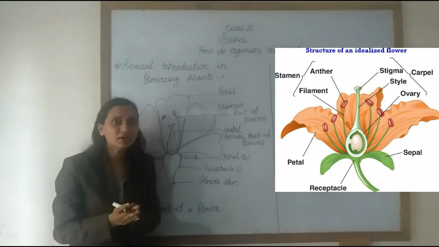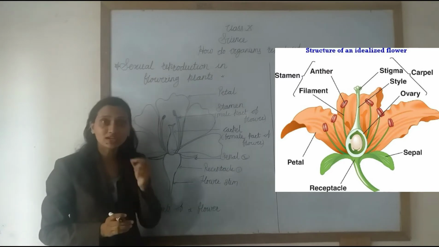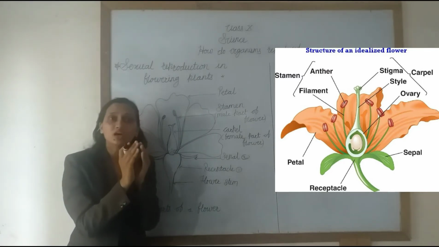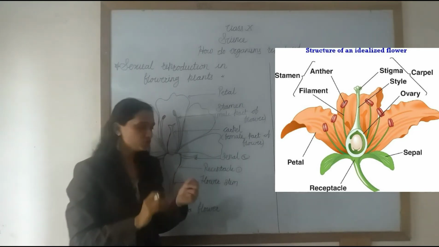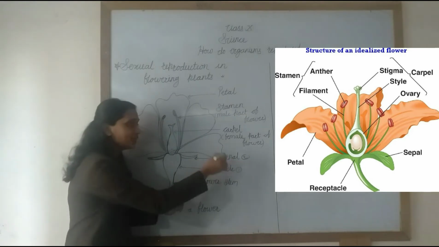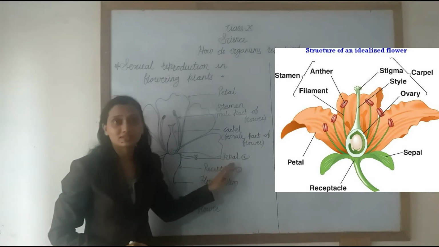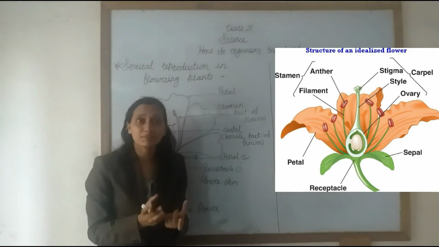Have you seen a bud? When the flower is in its initial stage, as a bud, it is totally covered by the green sepal. Sepal is a singular word, so collectively all the sepals are called the calyx. In some flowers, six sepals are present.